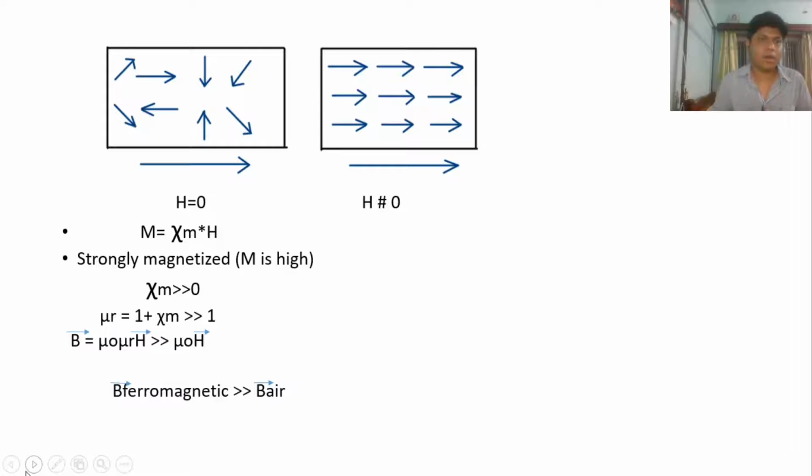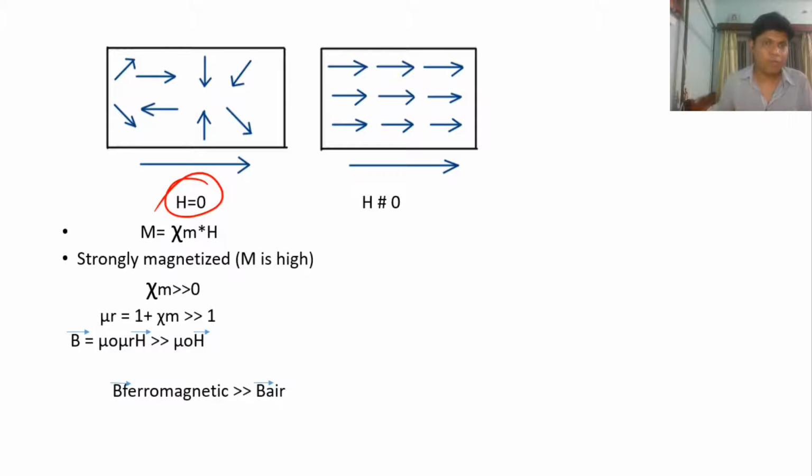Next, when we apply an external magnetic field to the material, if we do not apply any magnetic field, like H is 0, it means some dipoles already exist within an element, but those dipole moments are randomly aligned.